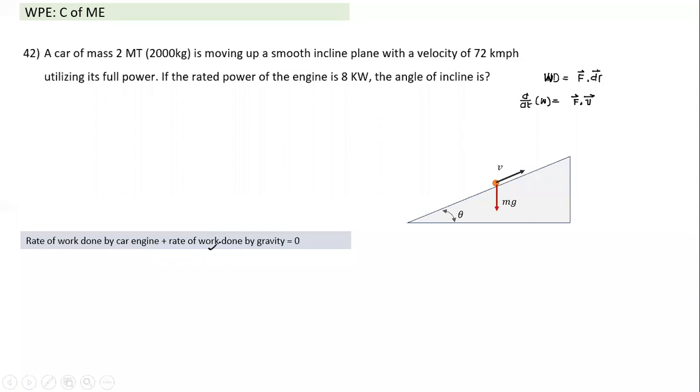Okay, so let's look at this. Let's equate those terms here. Power of the car, the rate at which the car engine is doing work, is 8000 joules in a second. That has to be equal to the rate at which gravity does work, and it becomes negative.